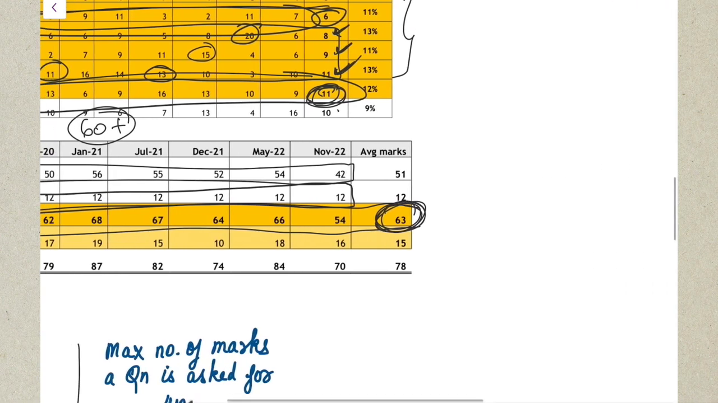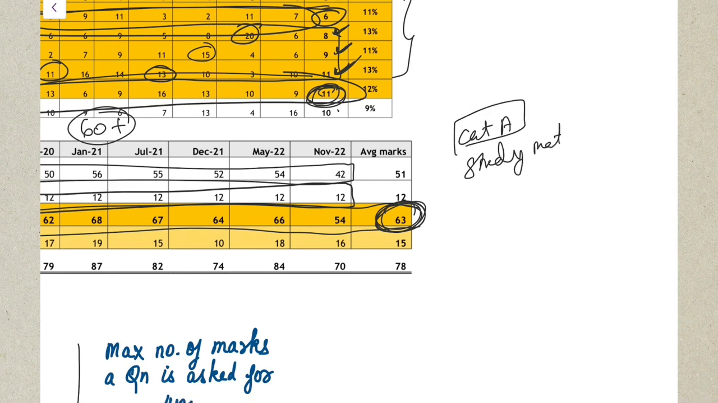So if you read this category A chapters, you have to cover the entire study material against it. You have to remember whatever is given in these 6 chapters. If you do that, you will be able to answer your descriptive as well as MCQ questions, and this will give you 63 marks in your examination.